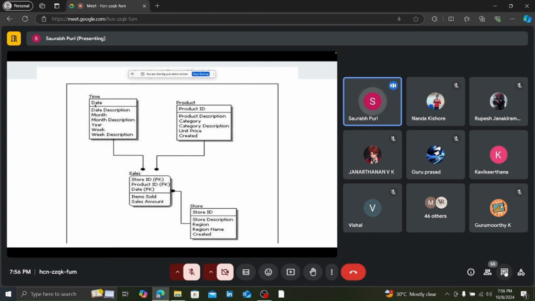You will be defining the primary keys, which are the product ID, store ID, and sales ID, right? And the sales table has foreign keys: the store ID is a foreign key, which is the primary ID of the store table. It is the product ID, which is the primary ID of the product table, and same for the date. Sales ID will also be there, right?